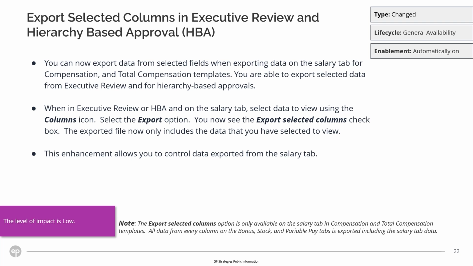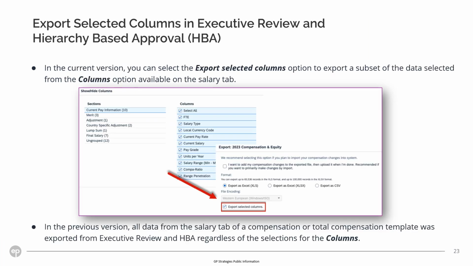The Export Selected Columns option is only available on the Salary tab in compensation and total compensation templates. It is not available for variable pay templates or for the bonus, stock, and variable pay tabs within the compensation or total compensation templates. In the current version, you can select the Export Selected Columns option to export a subset of the data selected from the Columns option under the Salary tab.